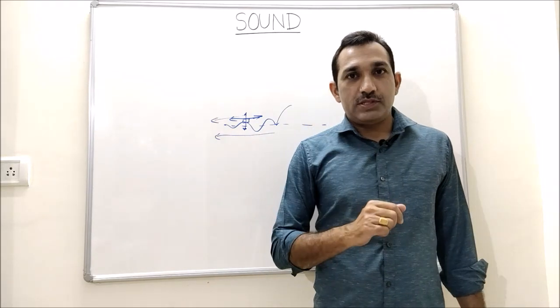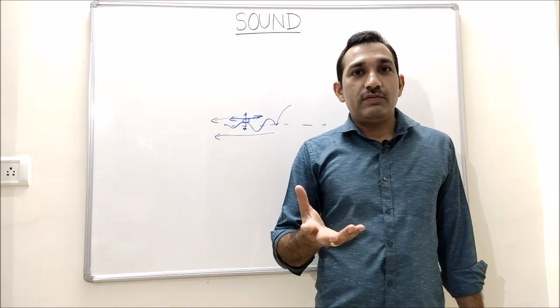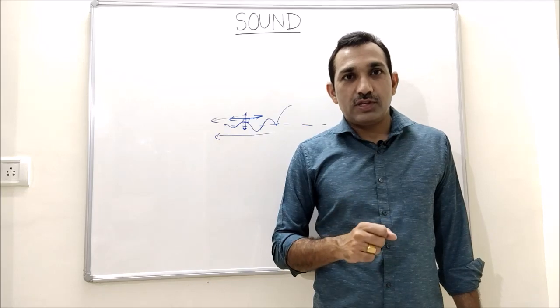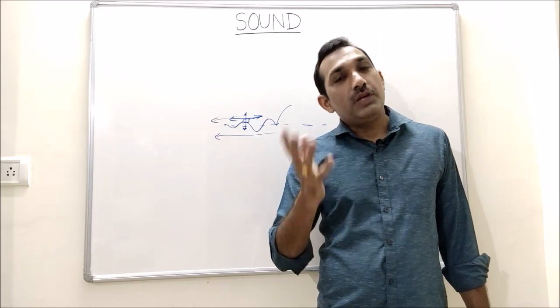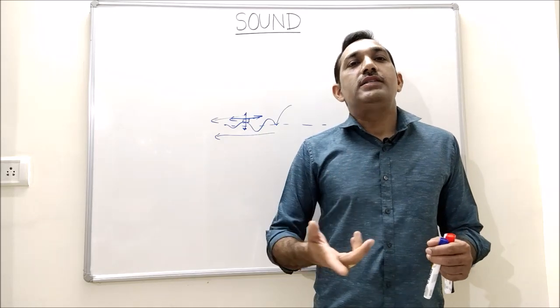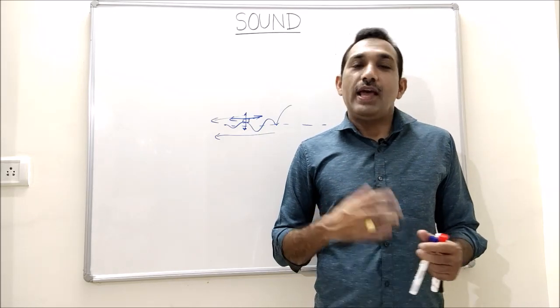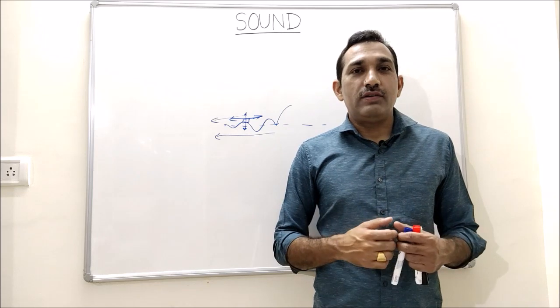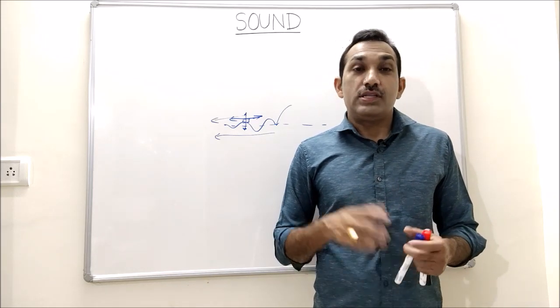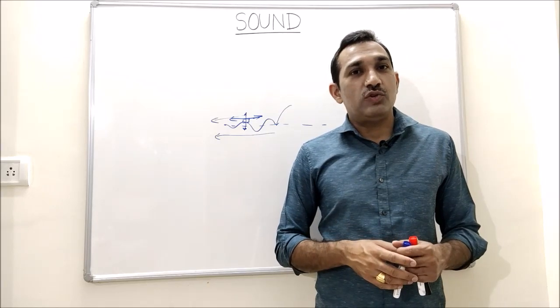Waves are of two types: mechanical wave and electromagnetic waves. What are these waves? The basic difference between these two waves is mechanical wave needs medium to travel and electromagnetic wave does not need medium to travel. Is it possible that wave can travel without medium?